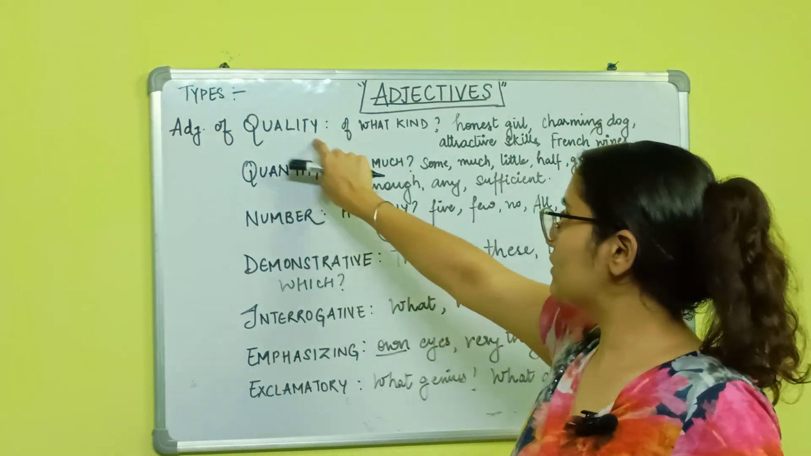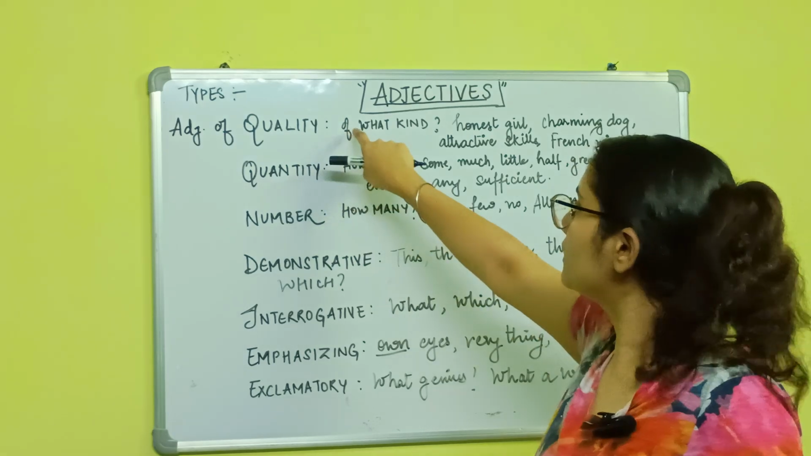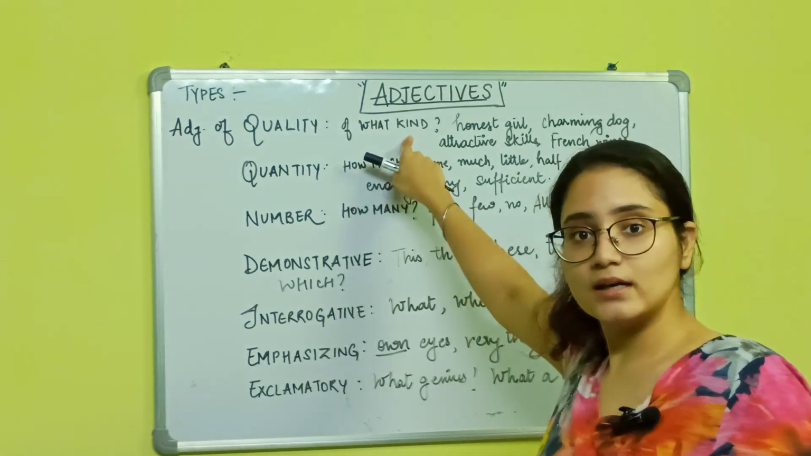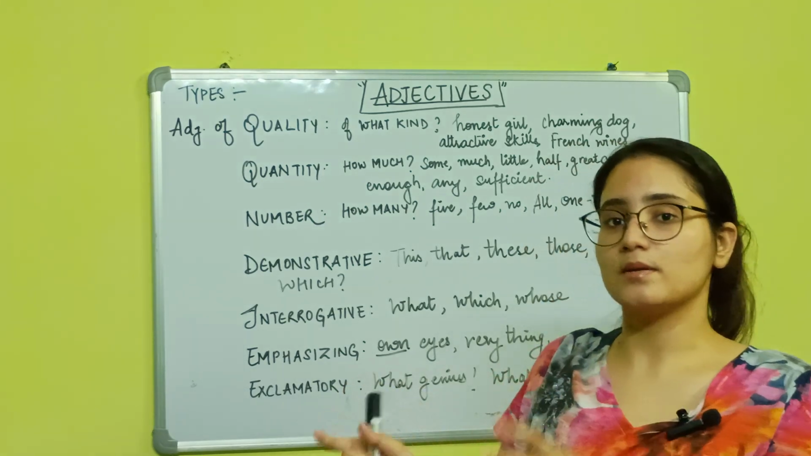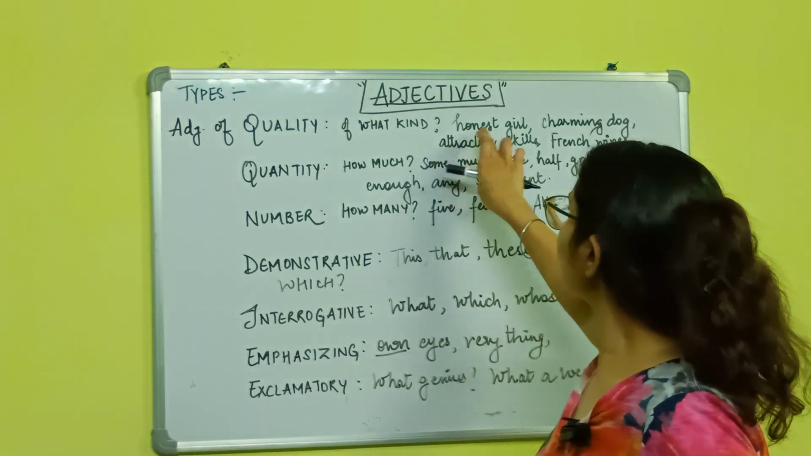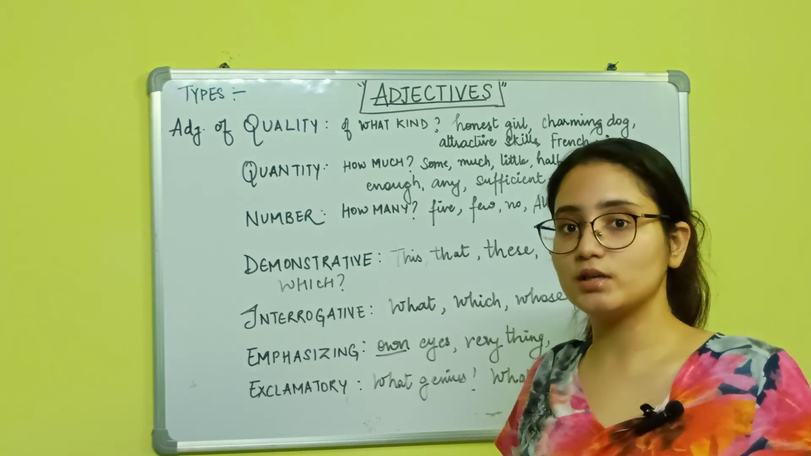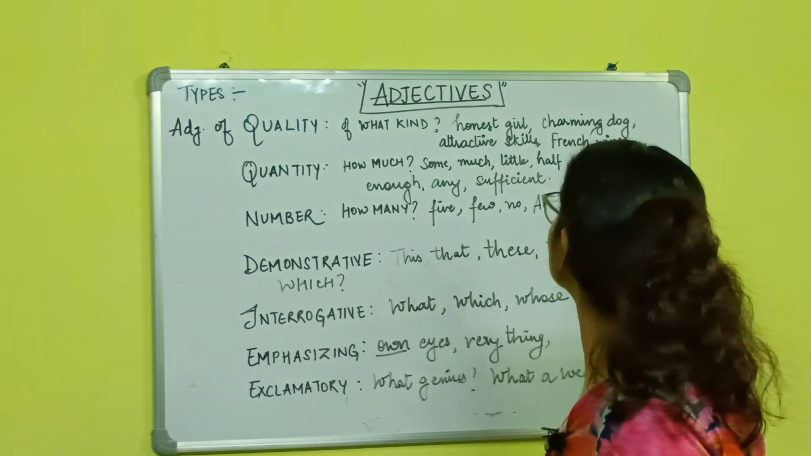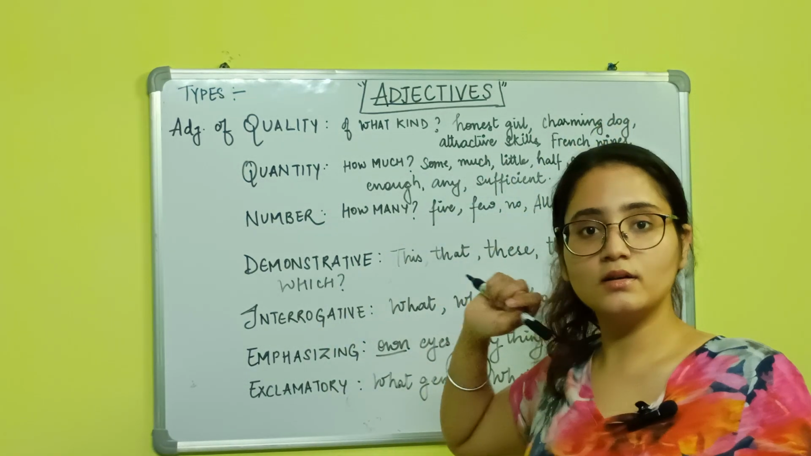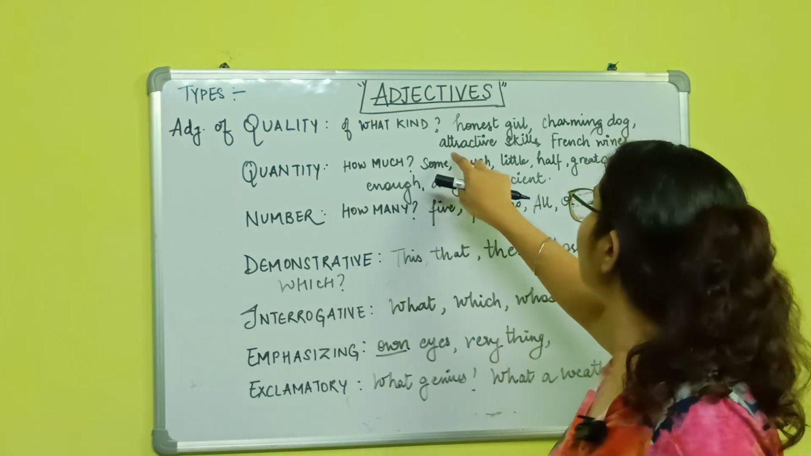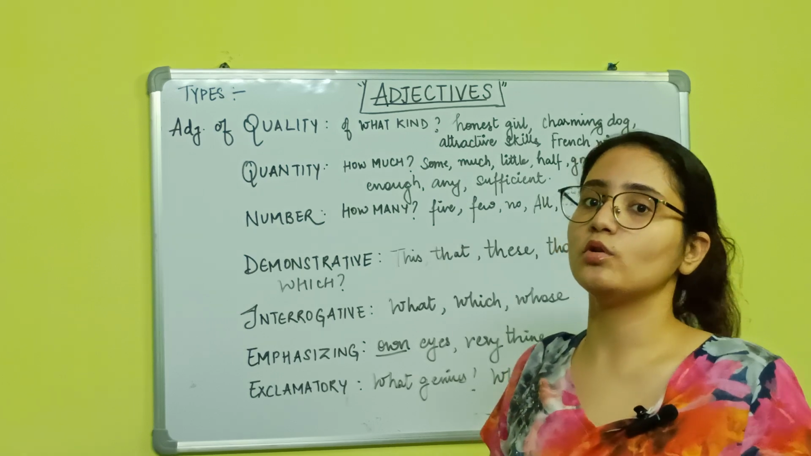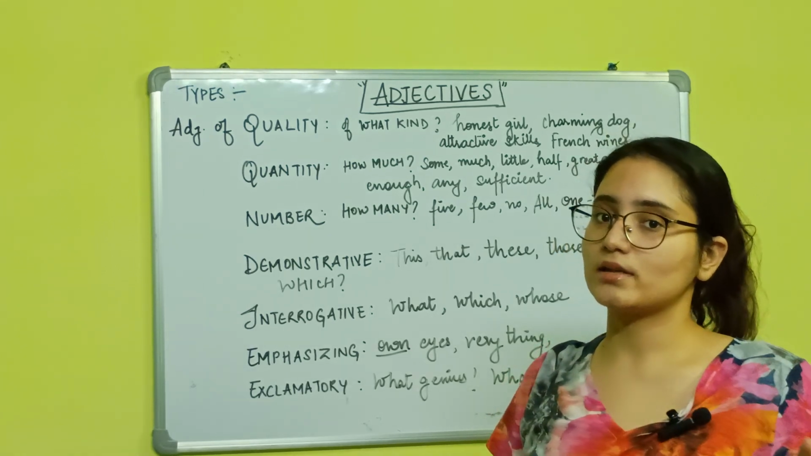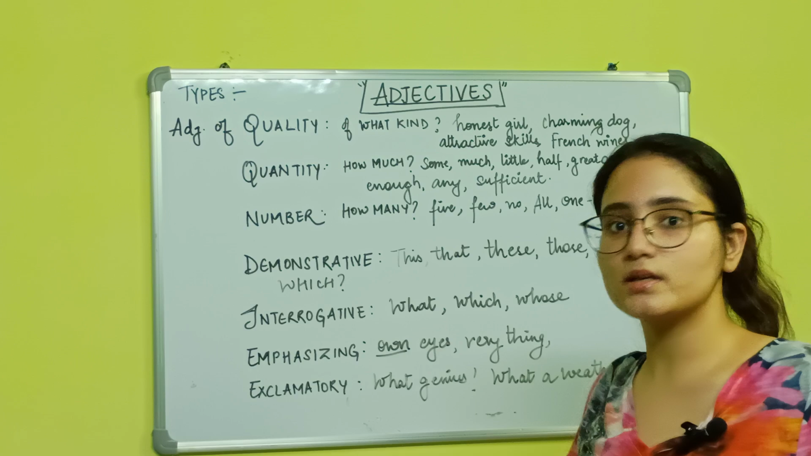The adjective of quality answers the question of what kind about a noun. Of what kind is something, right? Honest girl. What kind of girl is she? She's honest. A charming dog, right? And then attractive skills. There are some skills that you find attractive. We call them attractive skills. And attractive is telling the quality of that skill.